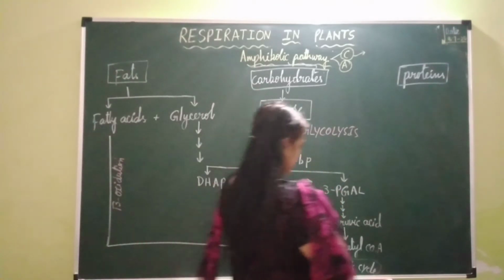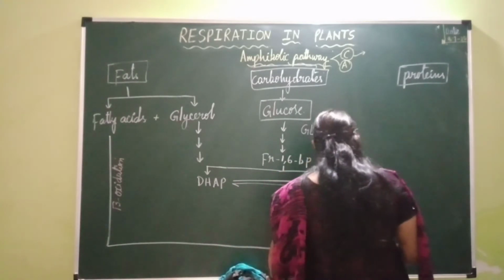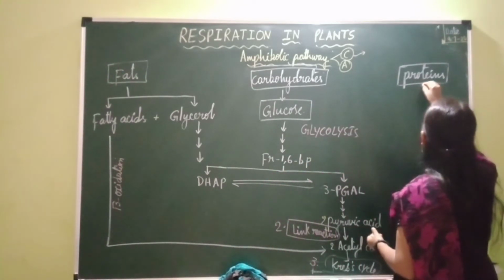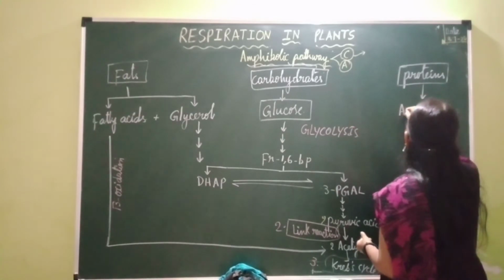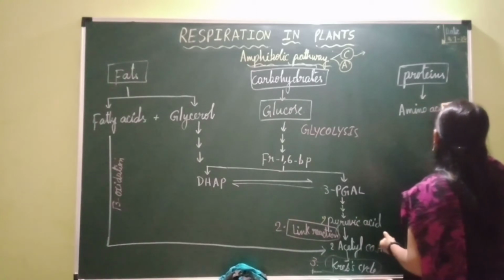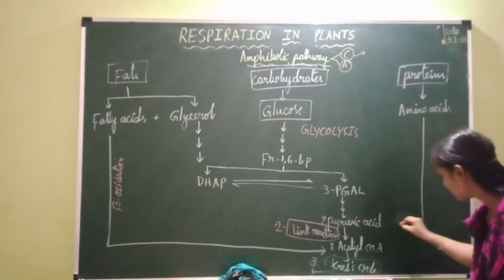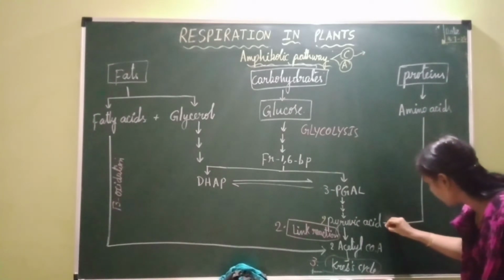Now coming to proteins. These proteins are acted upon by enzymes called proteases, which cause the breakdown of proteins into amino acids. Now these amino acids undergo deamination into different types of substrates, different types of acids.